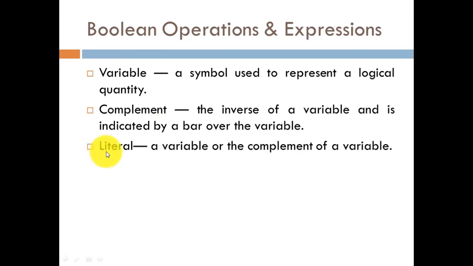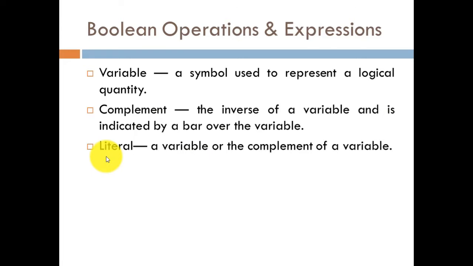The third one is the literal. A literal is a variable or the complement of a variable. Individually, in expressions such as a plus b plus c, or a plus b bar c, or c plus d bar a, each individual element, whether a, b, c, or its complemented form c bar, d bar, e bar, is called a literal.